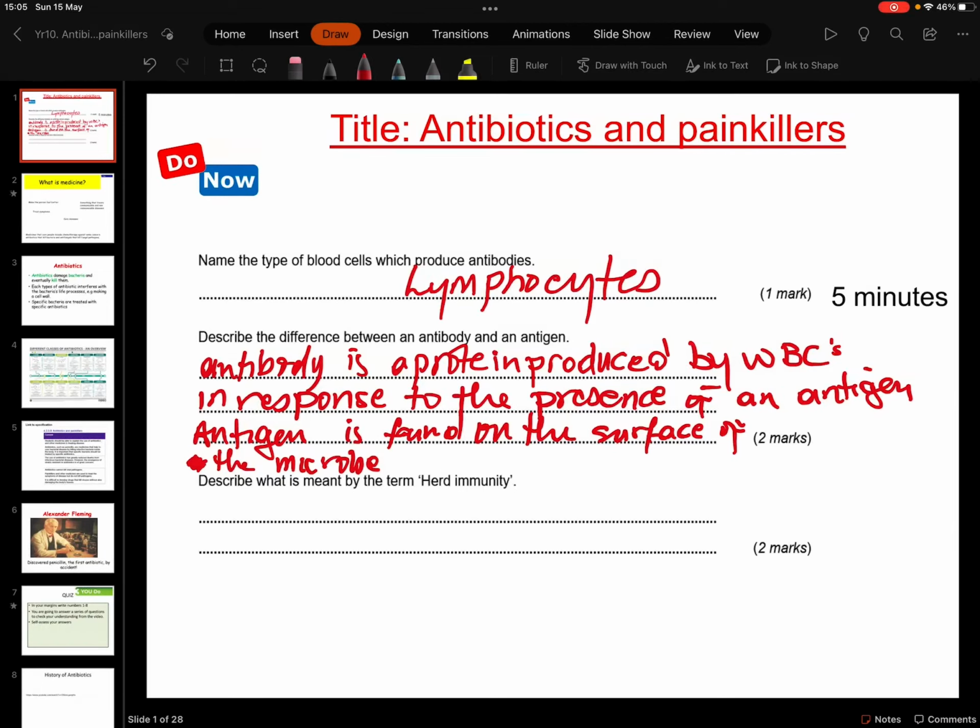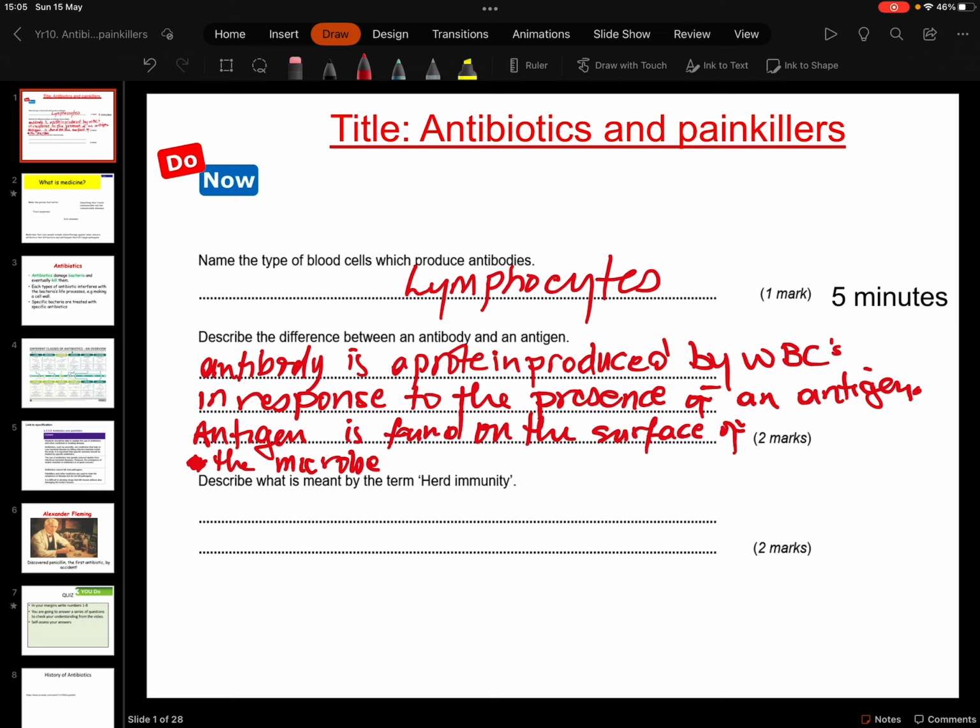So name the type of blood cells that produce antibodies. It's lymphocytes. The difference between antibody and antigen is antibody is a protein produced by white blood cells in response to the presence of an antigen.